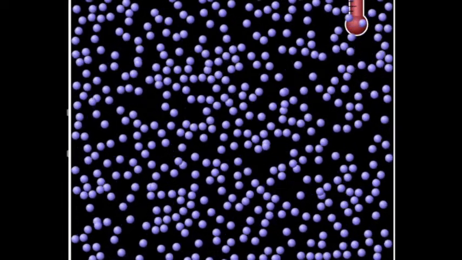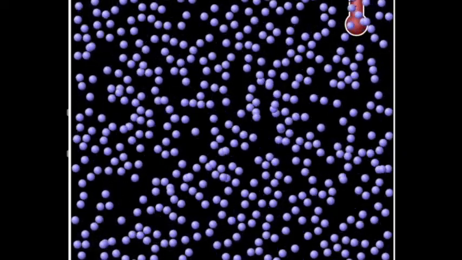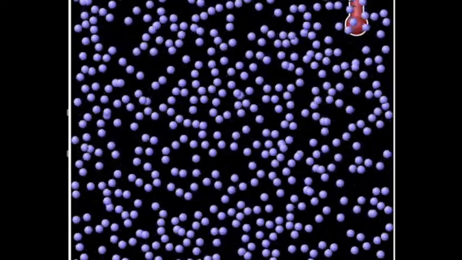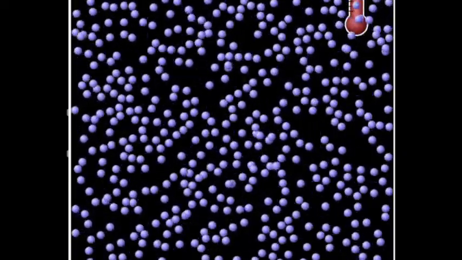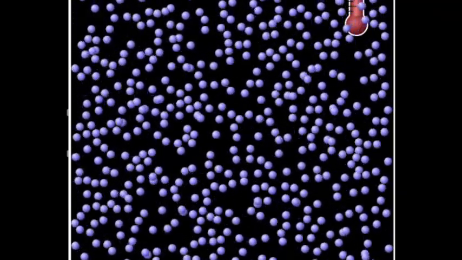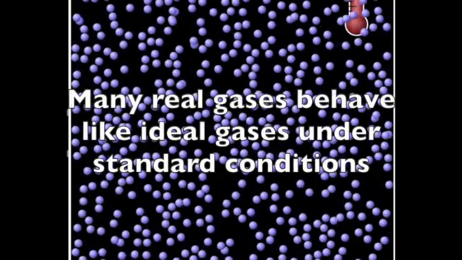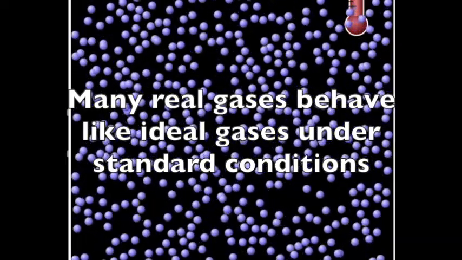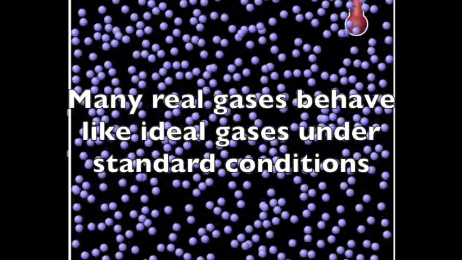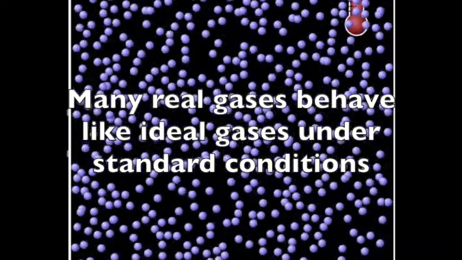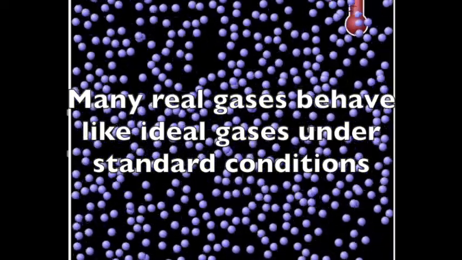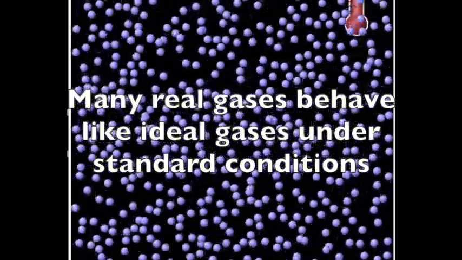Although there's really no such thing as a gas that actually behaves this way, because gas particles do take up space and they do exhibit intermolecular forces, many real gases behave more or less like ideal gases under standard conditions. So this is not a bad approximation for these gases.